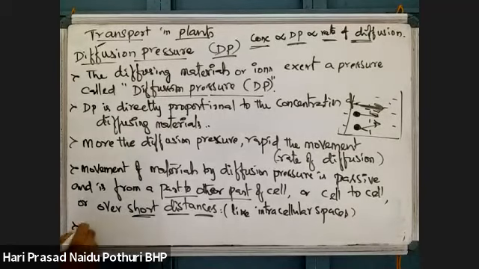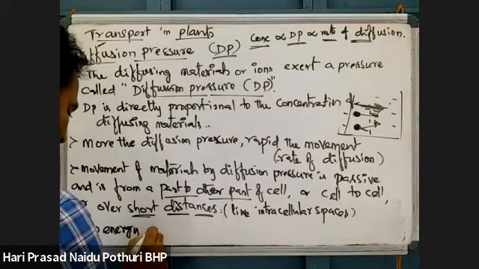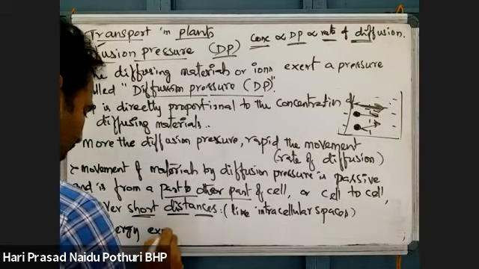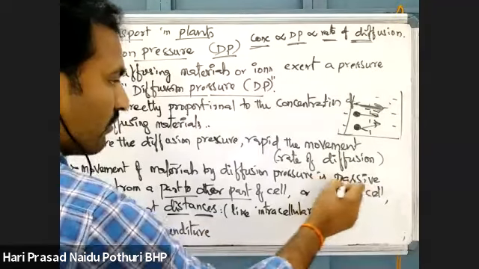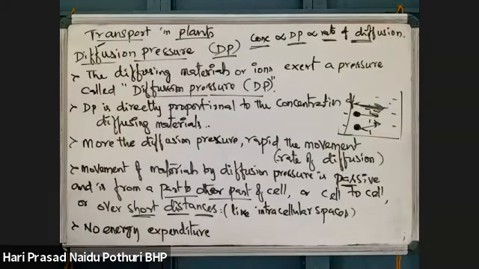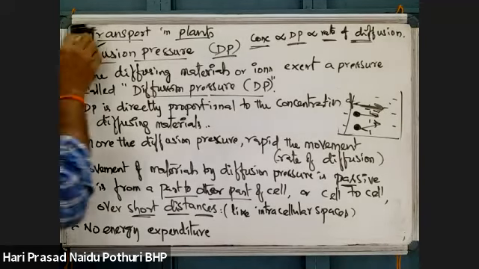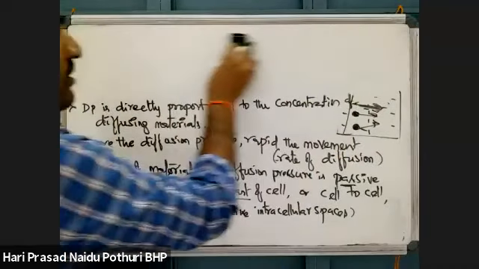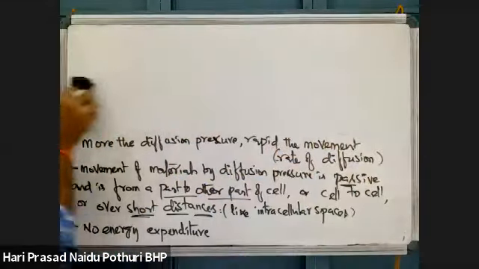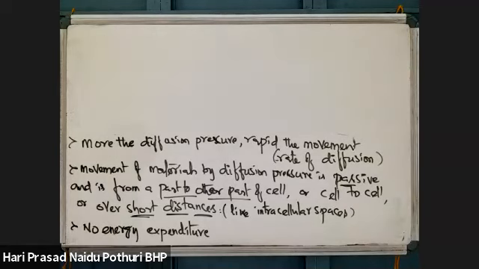Here, no energy expenditure is there. That's why the process is called passive transport. And the movement of particles is like random movements. Next point. The molecules move.